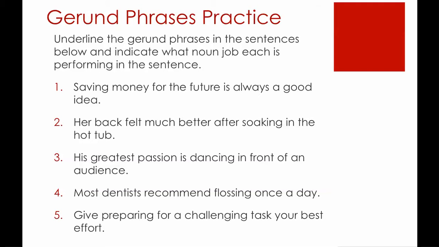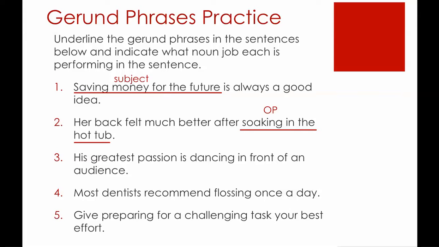In number 1, saving money for the future is always a good idea. Saving money for the future is the gerund phrase, saving being the gerund, and money for the future being the complement and modifiers of that gerund. In this sentence, that phrase is functioning as the subject. Her back felt much better after soaking in the hot tub. Soaking in the hot tub is the gerund phrase. Soaking is, of course, the gerund. This entire phrase is functioning as the object of the preposition after.